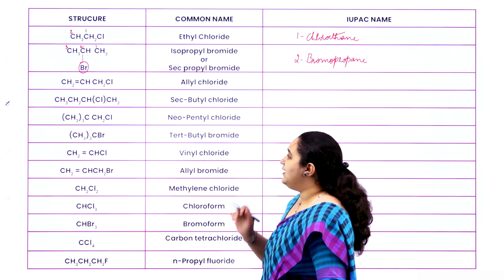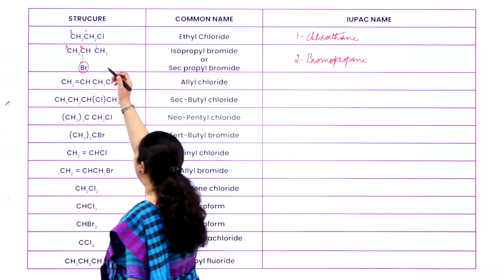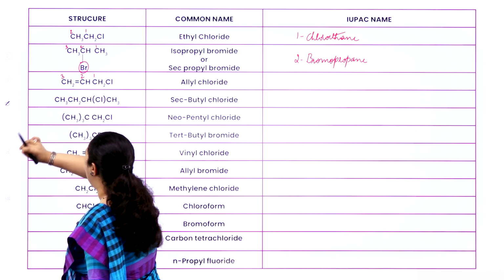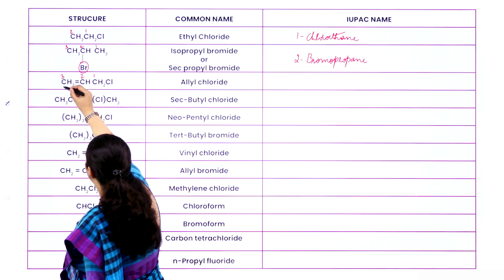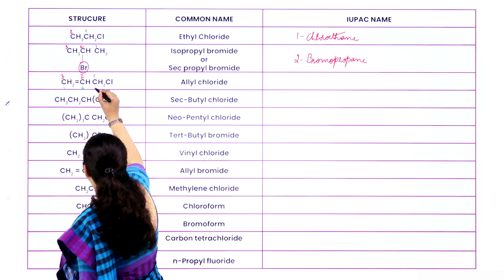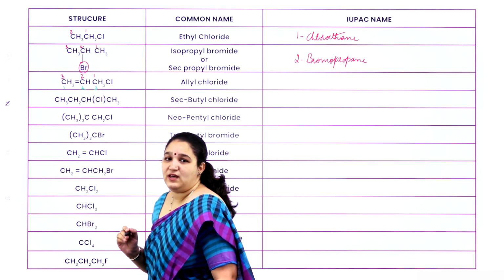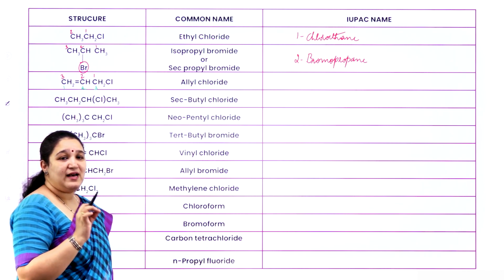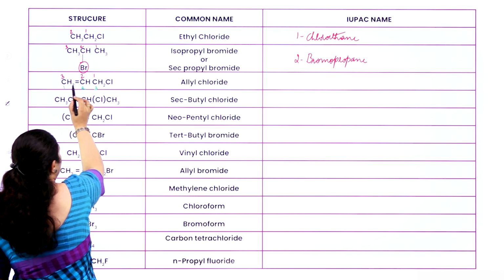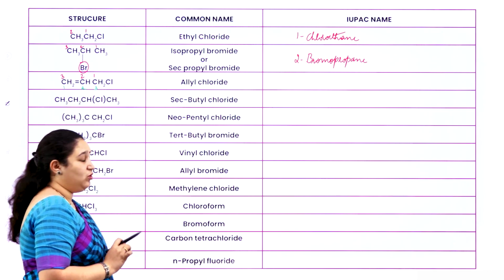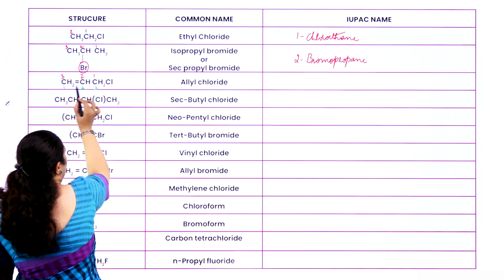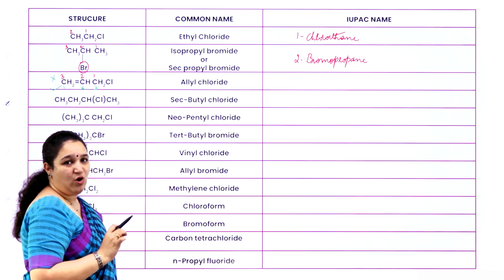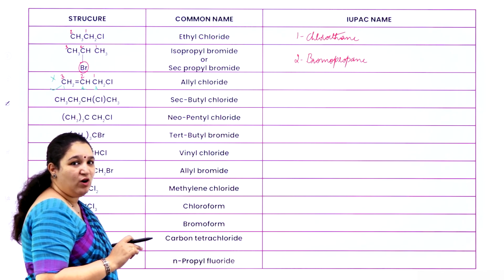Next one. The third example, if you all see, you can number it in 2 ways. That is 1, 2, 3, or other way is 1, 2, 3. Which do you think is correct? Now, here the priority has to go for the carbon atom with double bond. So, 1, 2, 3. This way of numbering is correct and this way of numbering is wrong. So, what will be the name of the compound?